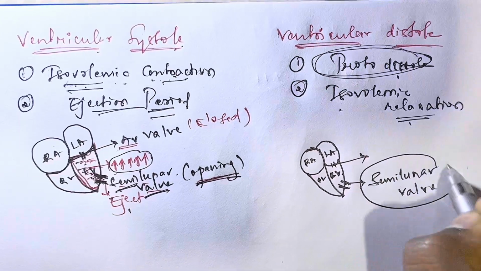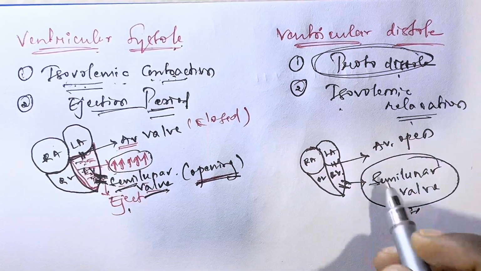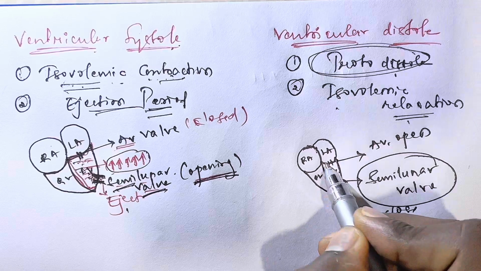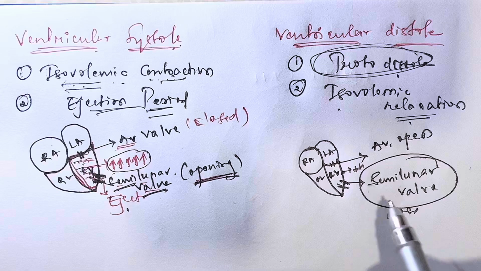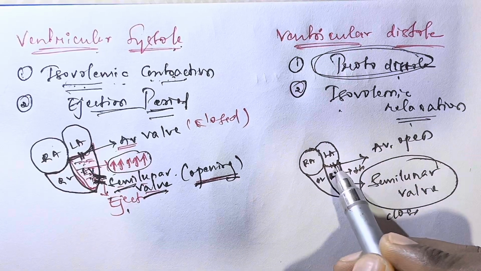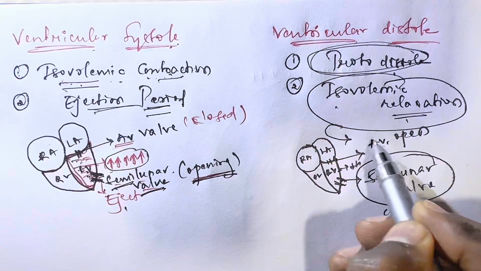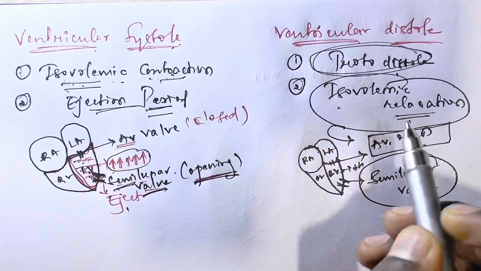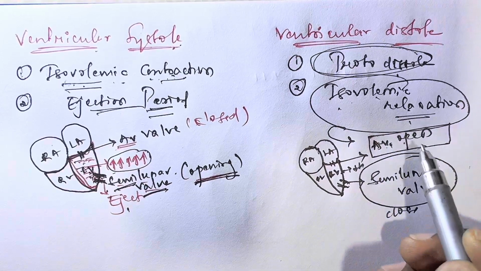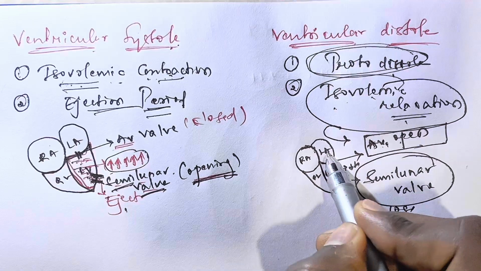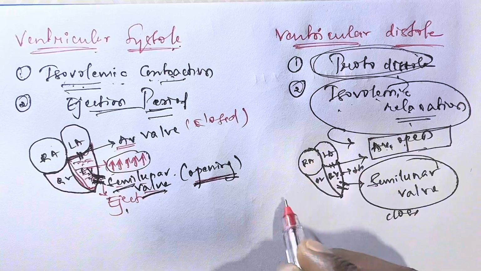After closing of the semilunar valve, the AV valve will be open, because relaxation happens and the pressure decreases. The protodiastole means the closing of the semilunar valve. The main significance of isovolumic relaxation is the opening of the AV valve. Just keep in mind, the main significance of isovolumic relaxation is the opening of AV valve. That causes the filling of blood from the atrium to ventricle.